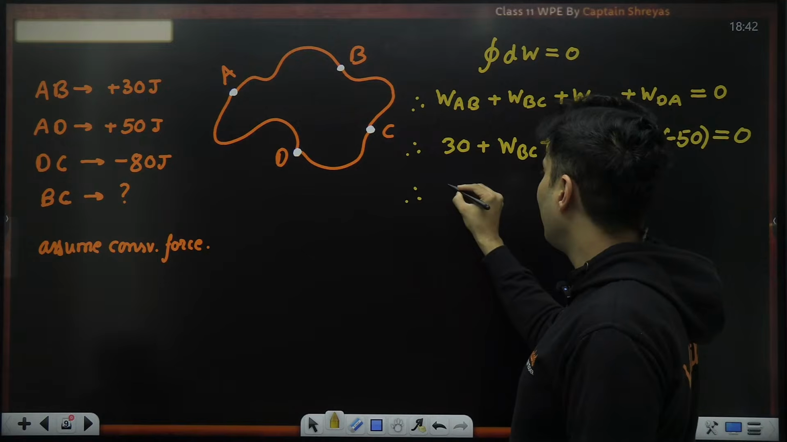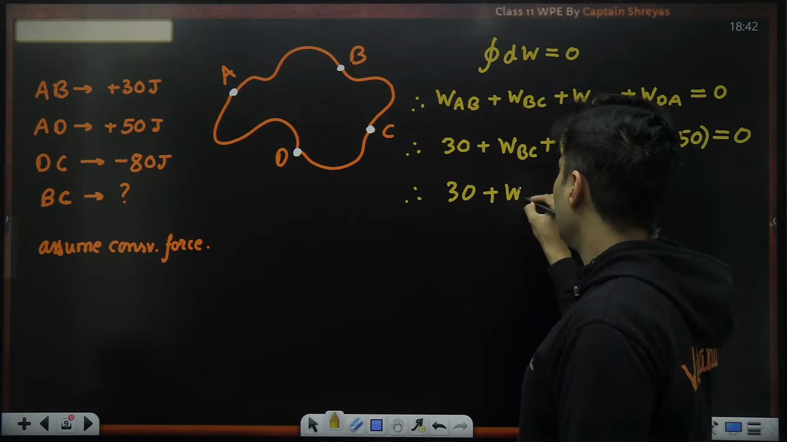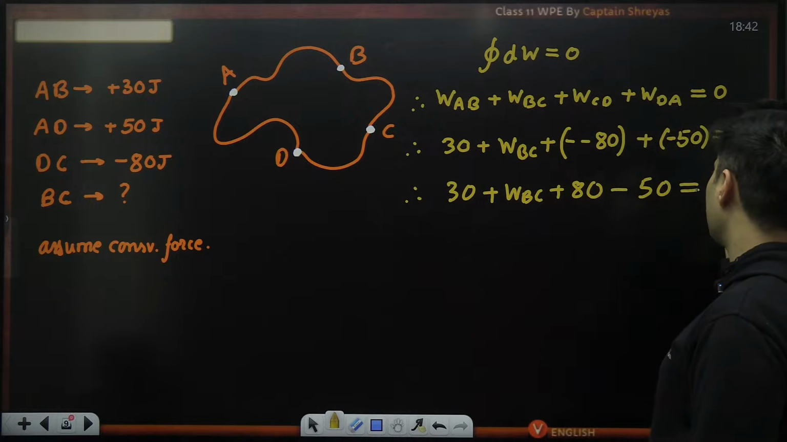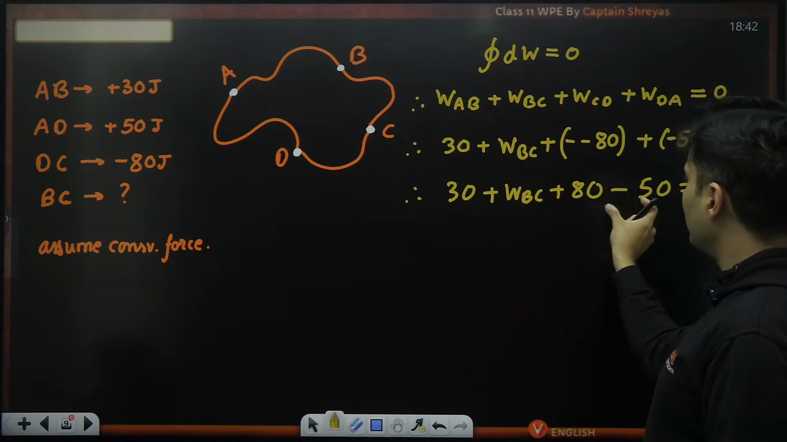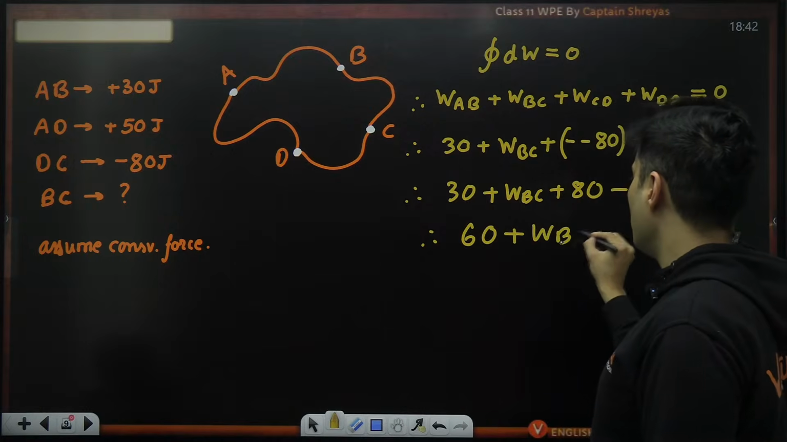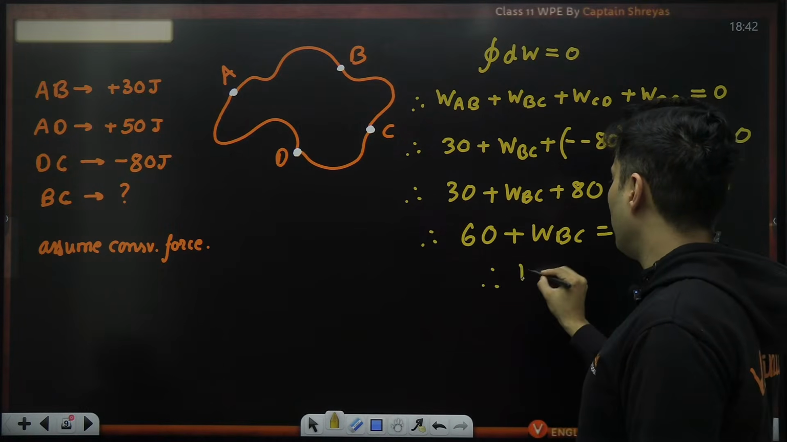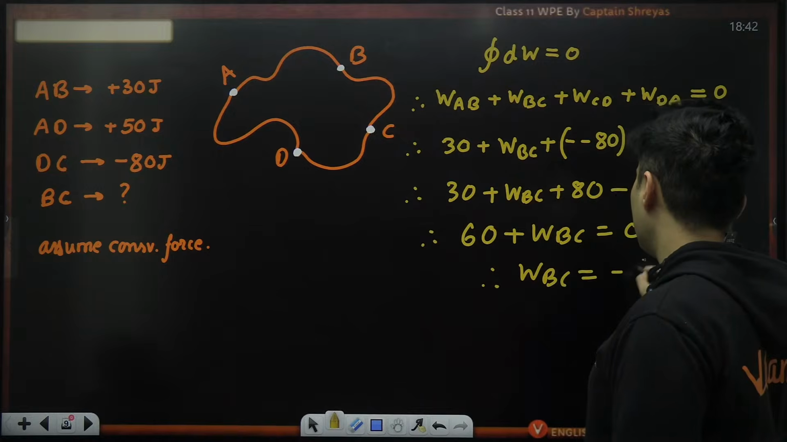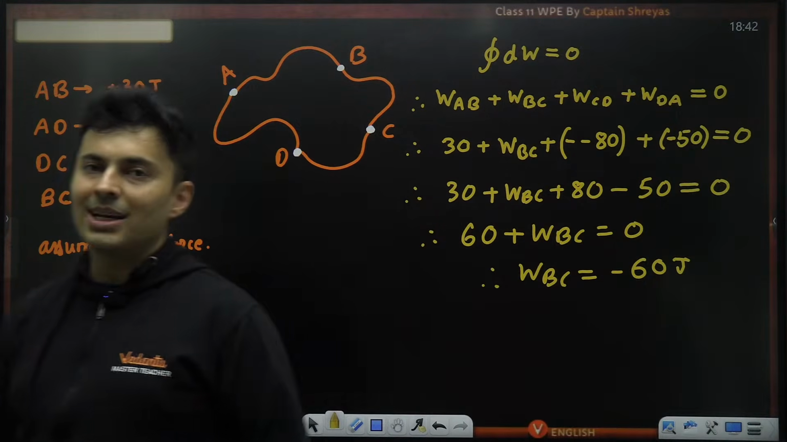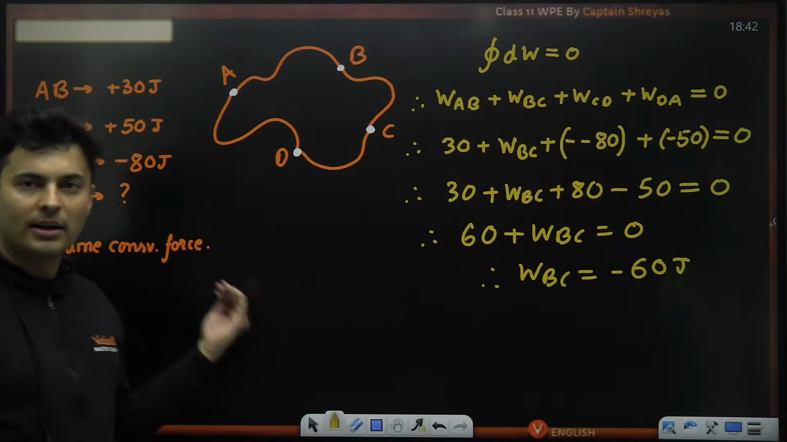So now we can write it down as 30 plus WBC plus 80 minus 50 is 0. 80 minus 50 is 30. 30 plus 30 is 60. So 60 plus WBC will be 0. Therefore, WBC will be negative 60 joules. That is the answer. So wherever forces are conservative, the net work done will be 0.